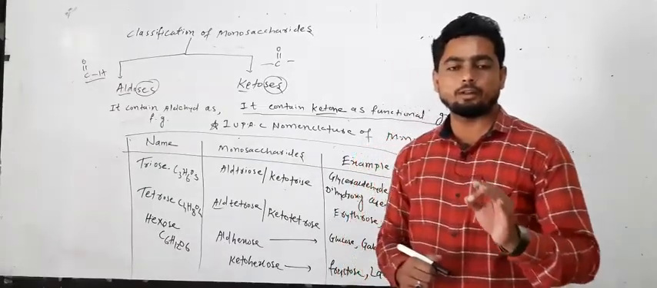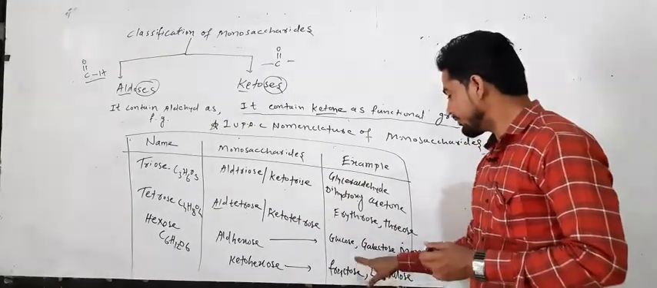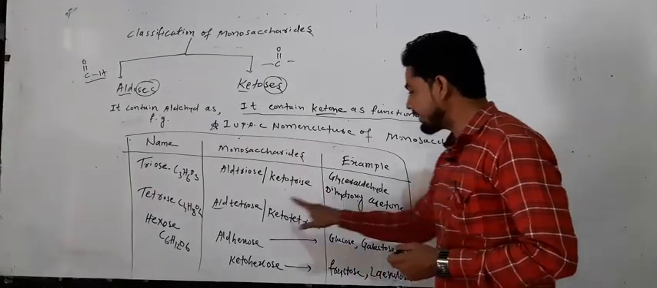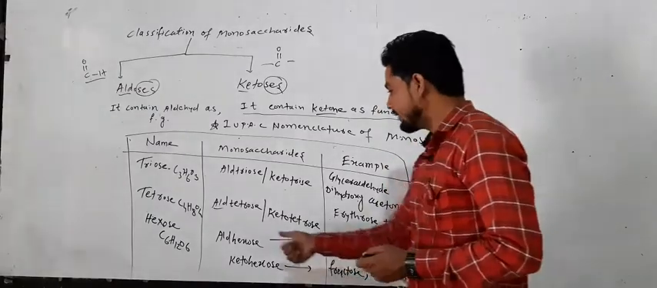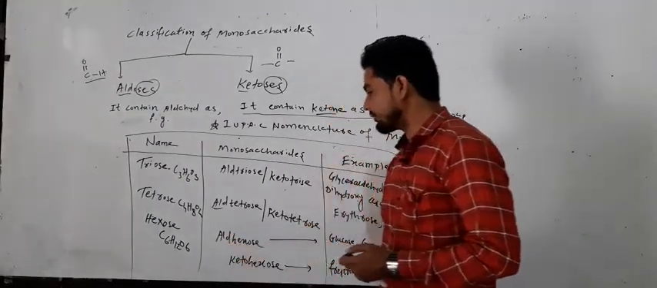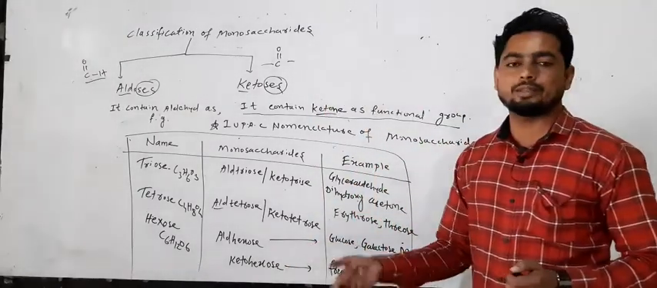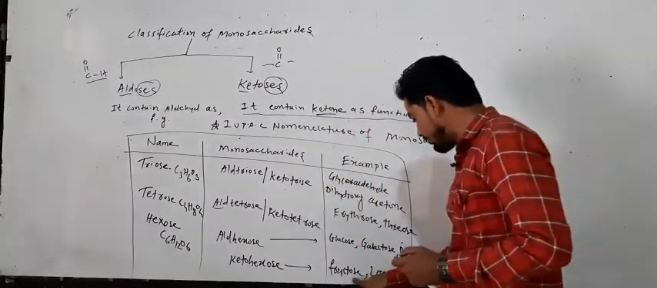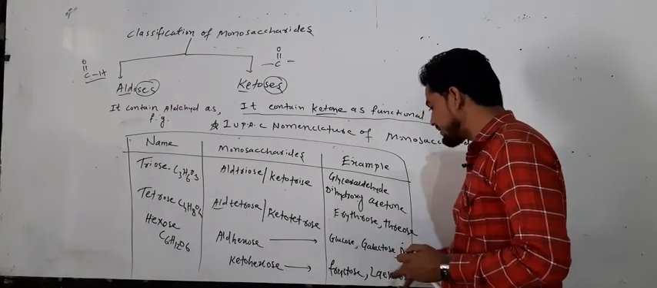The example of the aldohexose. Why? Because glucose, fructose, mannose contain an aldehyde as a functional group. So it is called what here? The example of the aldohexose. Next, ketohexose means it contains 6 carbon as well as a ketone group. Examples: fructose, levulose.